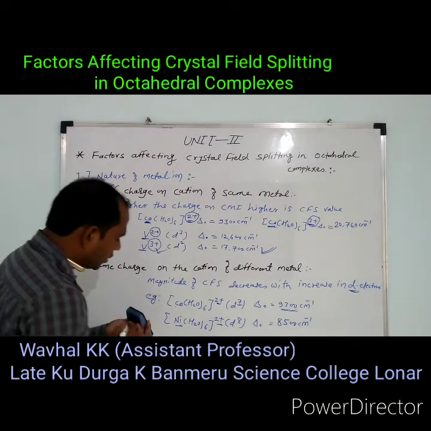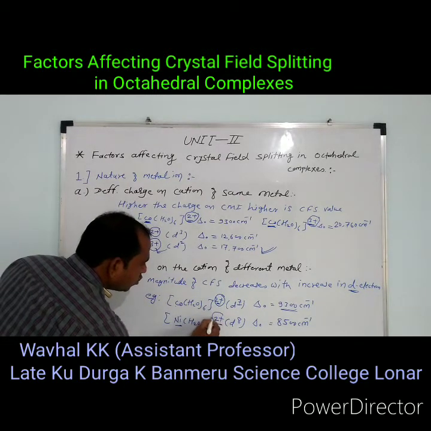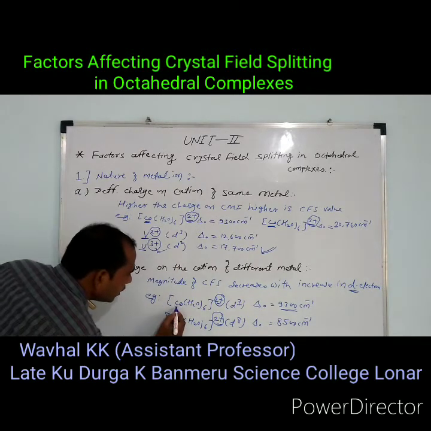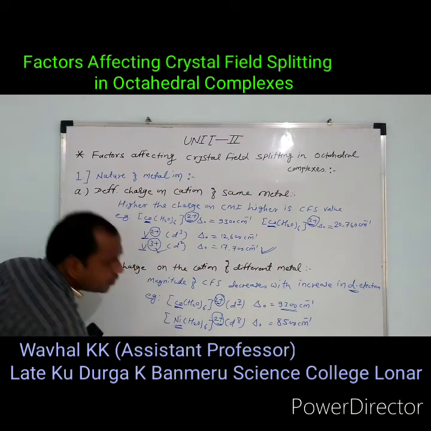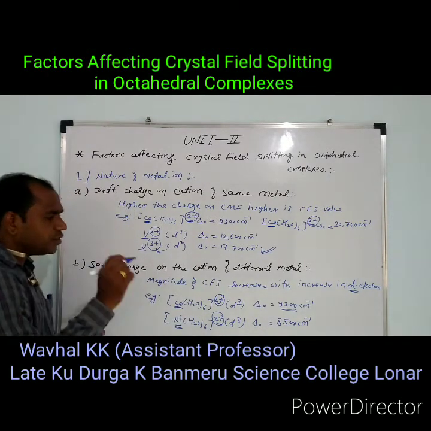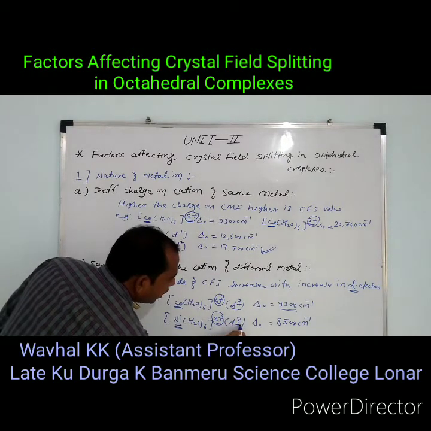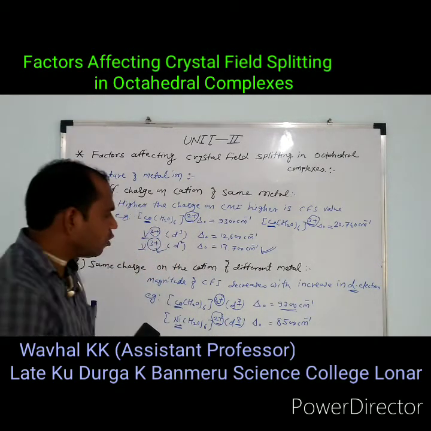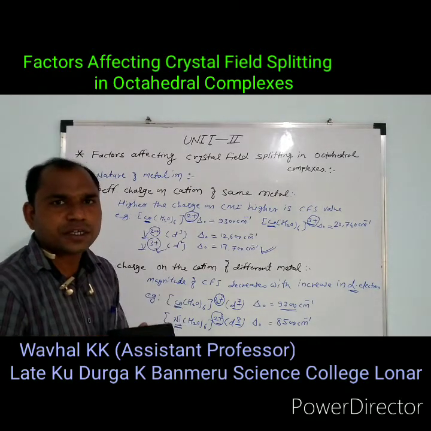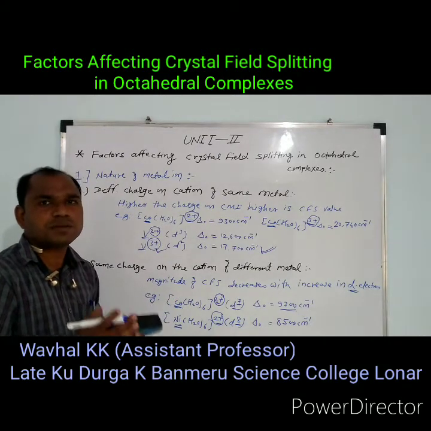The charge on the central metal atom is the same, +2 charge on both the complexes. But the central metal atom is different. Here is the cobalt, here is the nickel. The number of electrons present in the d orbital is different. In cobalt, 7 electrons are present in the d orbital. In nickel, 8 electrons are present in the d orbital. Hence, the number of d electrons increases, and there is a decrease in the magnitude of the crystal field splitting.